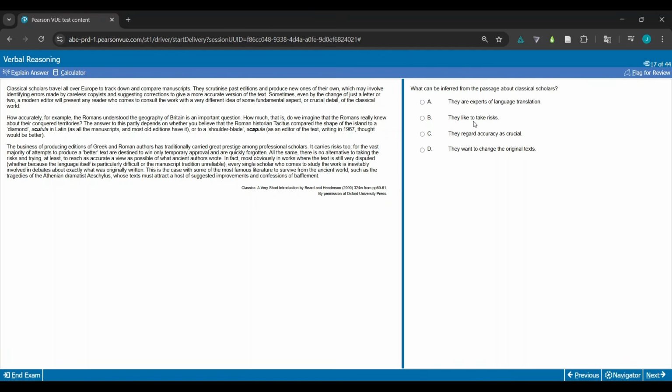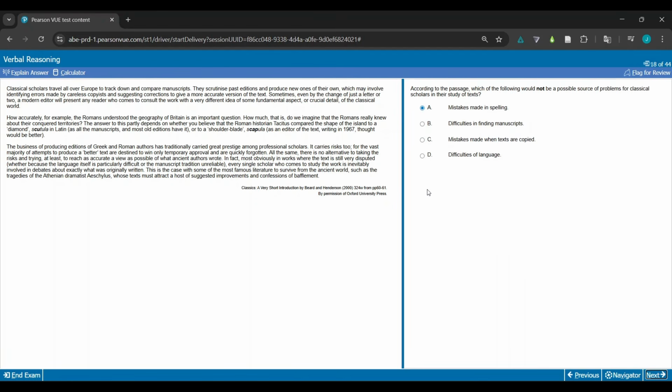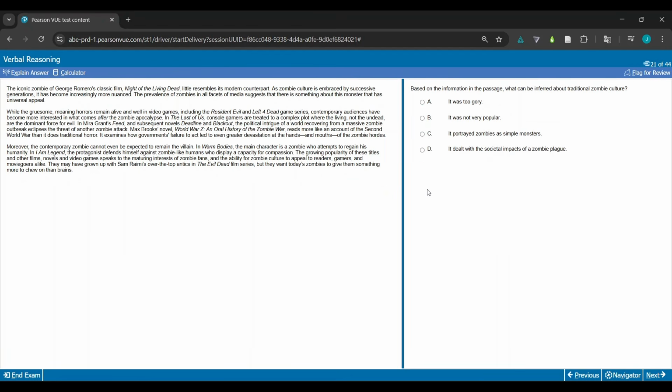The experts of language translation like to take risks, regard accuracy as crucial. I'd probably say this is the answer. And perhaps you could have guesstimated this as well, just based off these, like, B probably doesn't make sense. So I remember I'd said it's going to be one of these two. I think it's probably because it says about careless copyists, suggesting correction to give more accurate version, crucial detail, and so on. So I think C is the only one here that makes sense. Okay, and yes, you could have guesstimated it, but this specific order that I did the questions in definitely helped me. Okay, next passage.